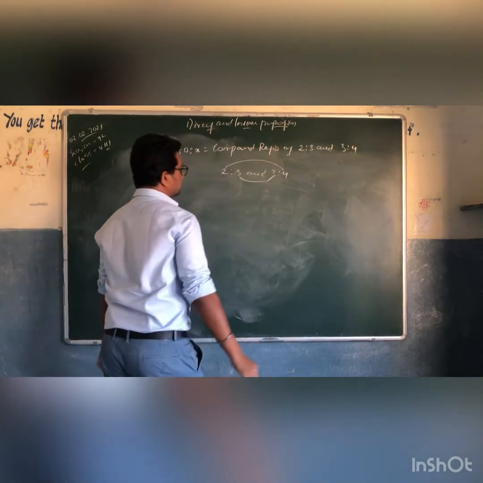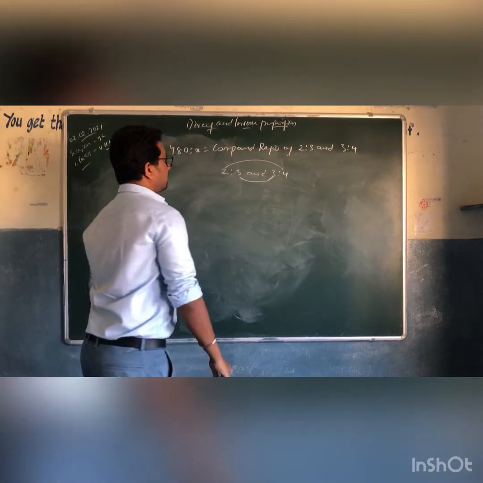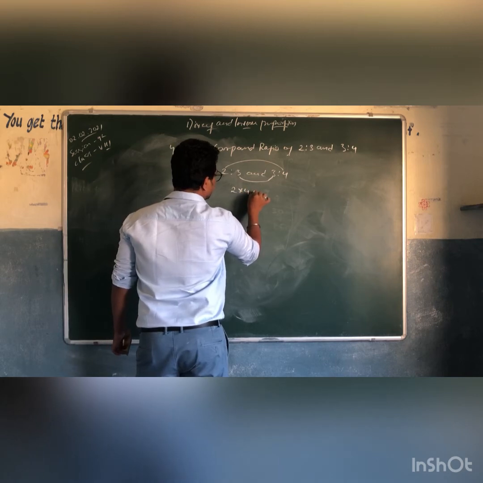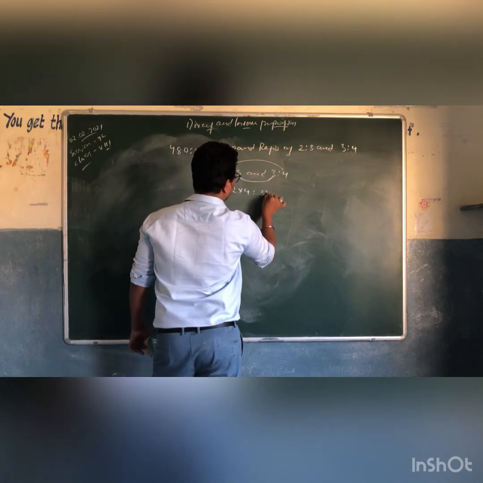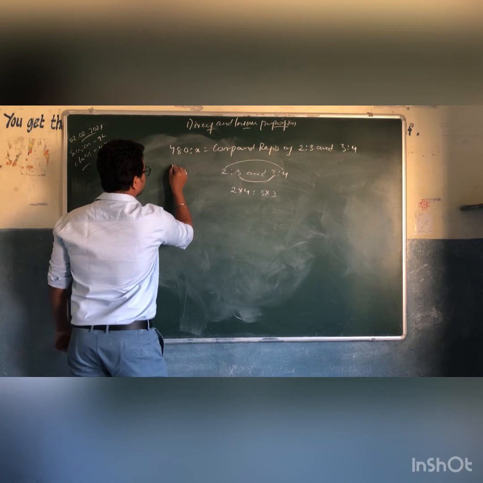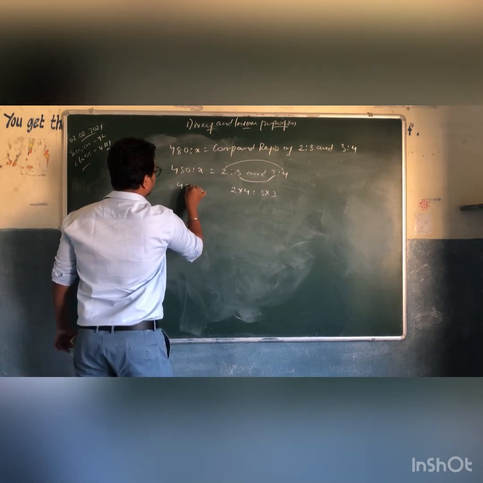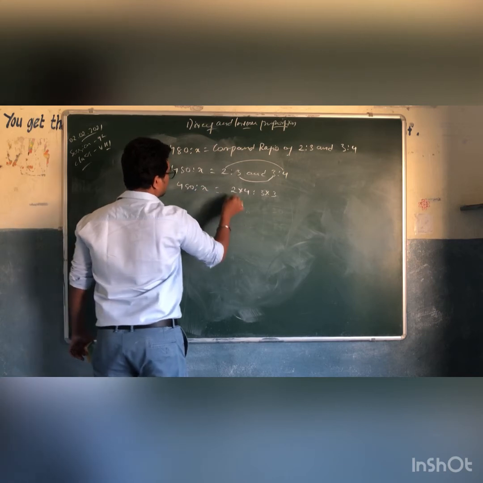If you do it like this, 2 into 4 is to 3 into 3. We can write this as 480 is to X equals